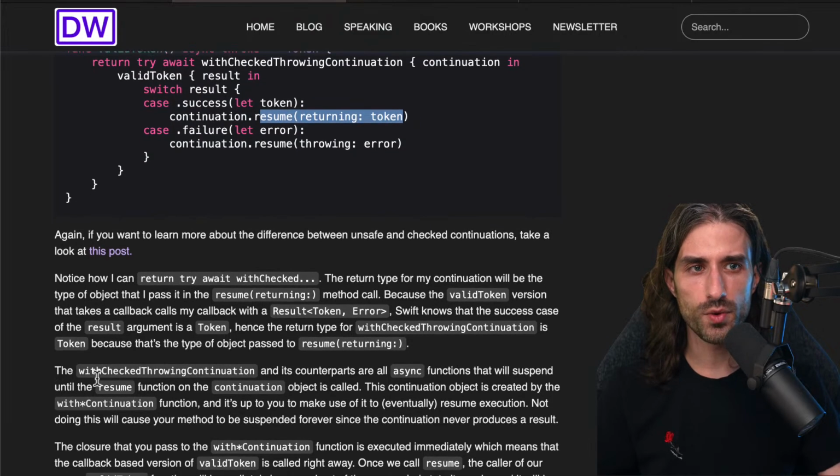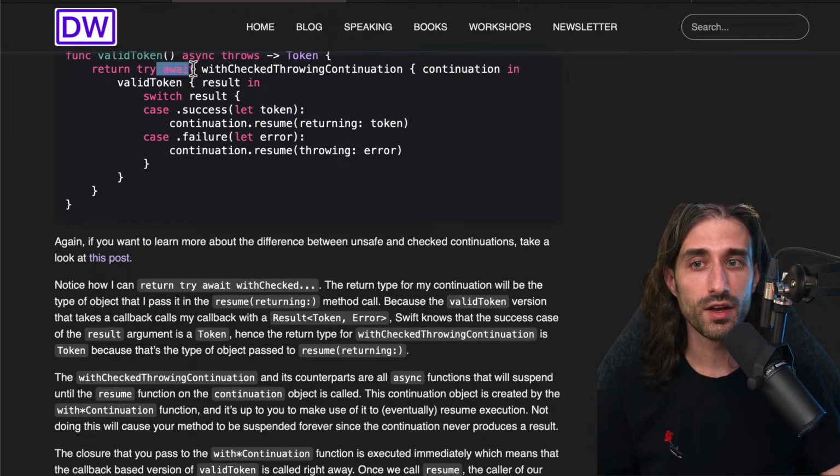The withCheckedThrowingContinuation and its counterpart are all async functions that will suspend until the resume function on the continuation object is called. Now you understand why I was saying that you need to call resume exactly once, because if you never call it, you will await forever. And if you call it more than once, it will do something very weird and very undefined with the execution flow of your application.